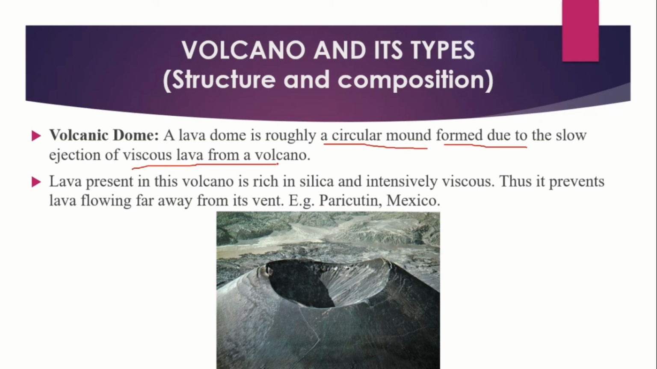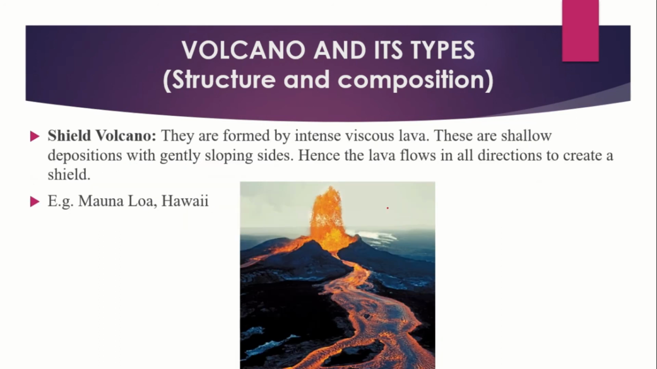Here we have used the word viscous. The viscosity of lava is determined by the amount of silica and water present in magma. As the lava is rich in silica with intense viscosity, it is prevented from flowing far from its vent. Example, Popocatepetl, Mexico.